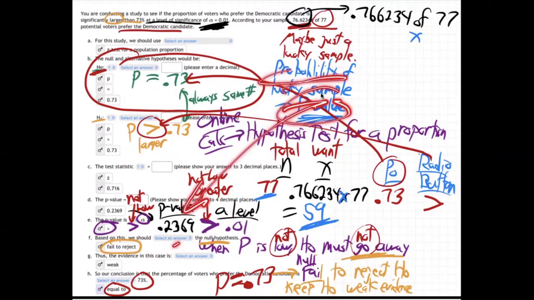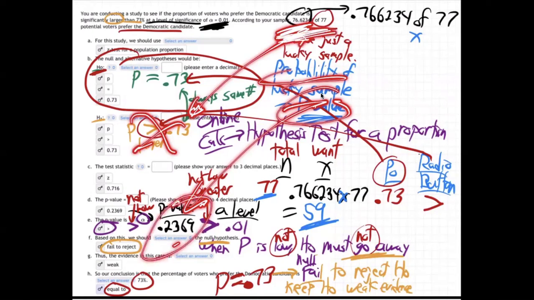So we're saying there's a 24% chance, pretty big chance, that the fact that this 76% is a little bit higher than 73 is just lucky. And that really, when November comes and everybody votes, the number that prefer the Democratic candidate's not going to be greater than 73. Our little sample was just luck.